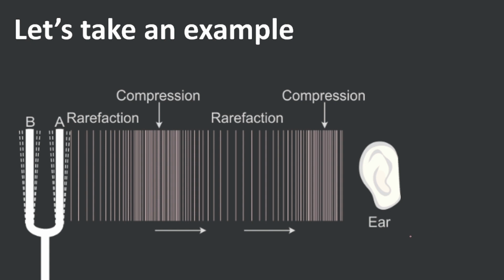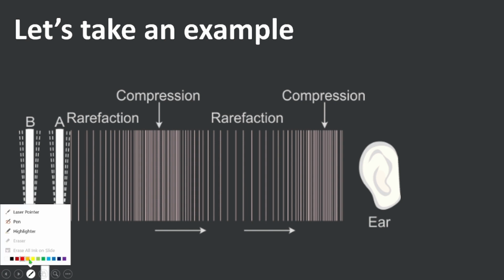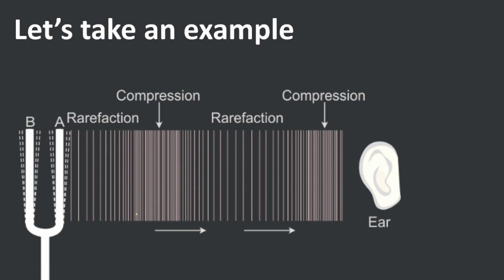At the place of compression, there is a higher pressure because we can see all these particles in a very small space joined together, and in case of rarefaction we have these same air particles. These lines represent air particles, so these same air particles are spread across the air. Now we can understand compression is a place of higher pressure and rarefaction is a place of lower pressure.